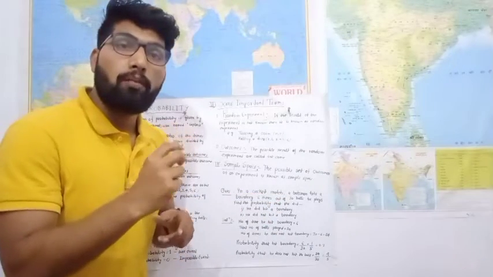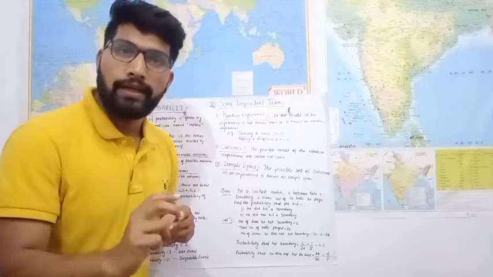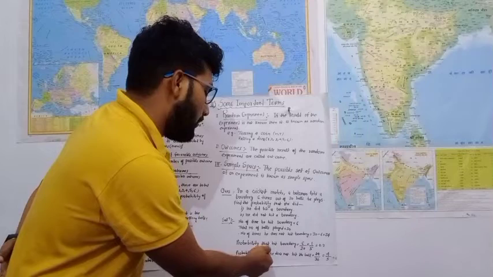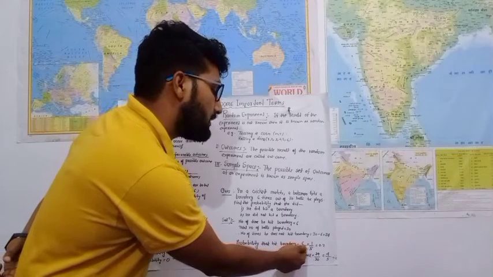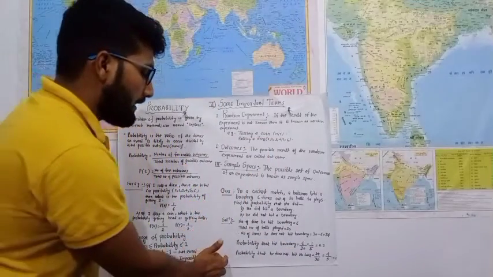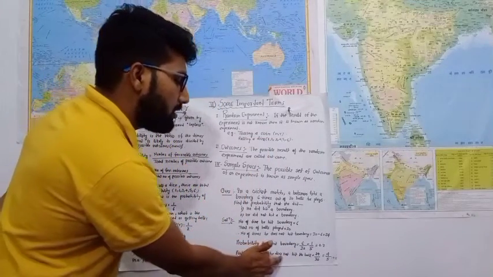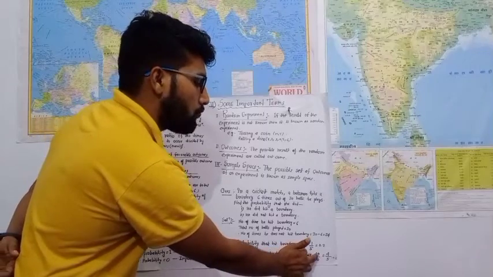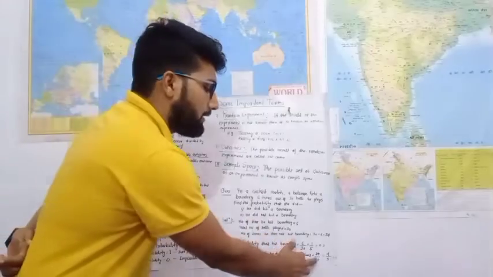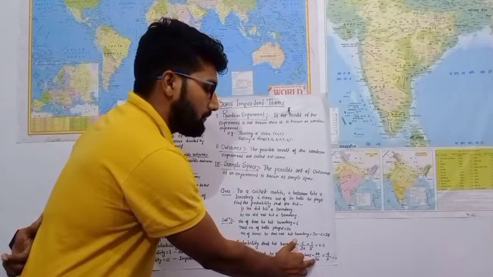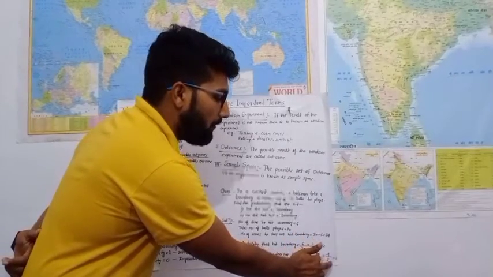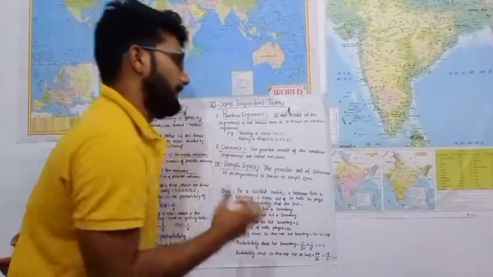The total possible outcomes is equal to 30, and the total favorable outcomes is equal to 6. So the probability that he hits a boundary is equal to 6 by 30. It means 1 by 5, equal to 0.2. And the next question is the probability that he does not hit the boundary. So total 24 balls he did not hit, and total balls he plays is equal to 30. It will be equal to 4 by 5, which means 0.8.